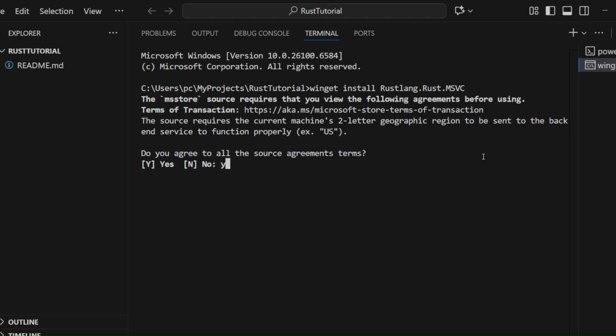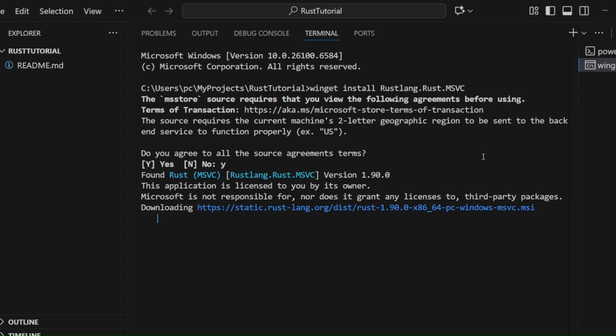Let's choose yes now. It will take a couple of minutes to download and install. Let's wait now.